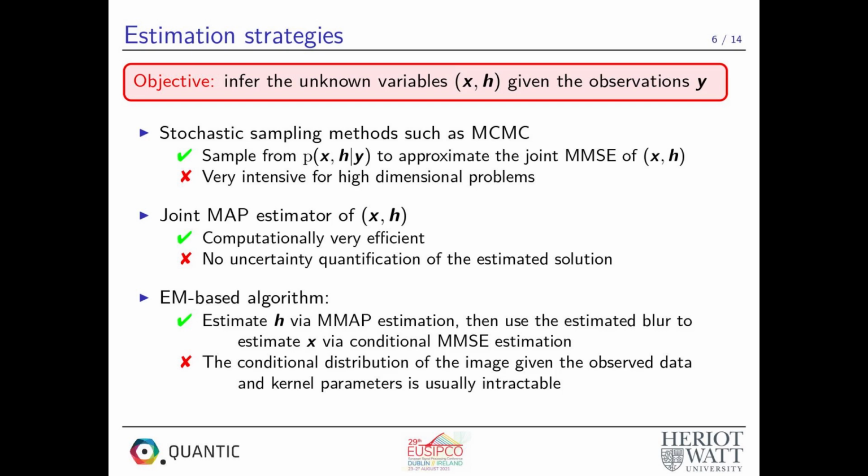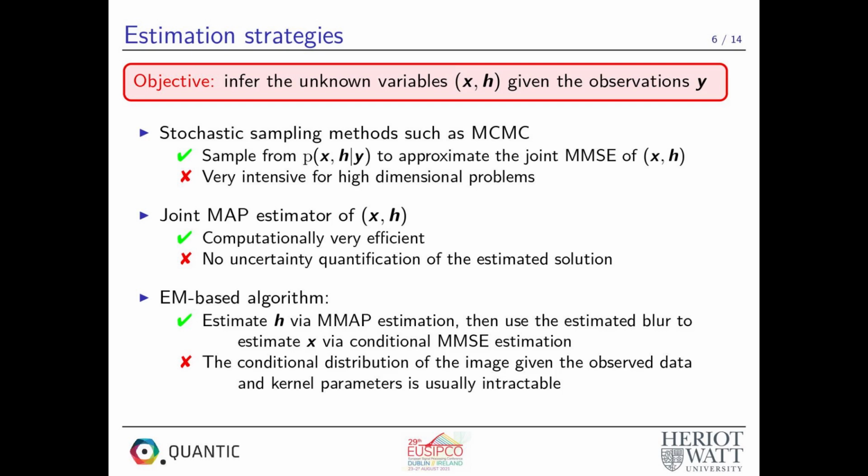These methods usually require many samples to accurately explore the posterior distribution, which makes them very intensive for high-dimensional problems. Another approach is a joint maximum a posteriori estimator of the image and the blur. The approach consists of maximizing the posterior distribution with respect to each unknown while holding the other one fixed. This approach is computationally very efficient, but does not allow uncertainty quantification for assessing the reliability of the estimated solution.